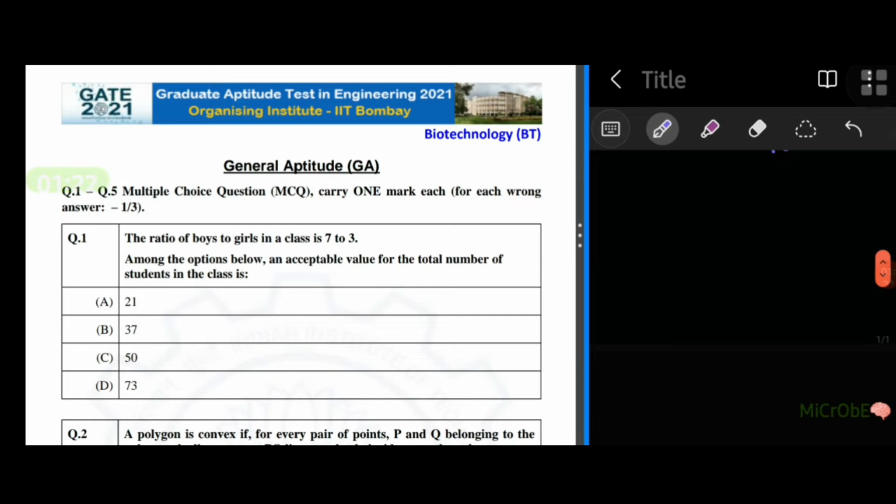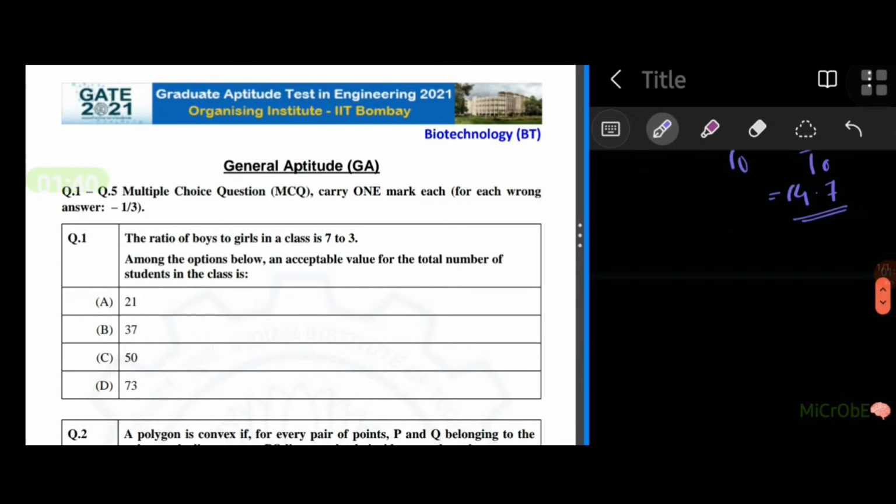Okay, so we have to check which of these numbers will give us this fraction. So let's try with the first option. A, 21 into 7 by 10 is 147 by 10, that is 14.7. So is that possible? We'll have 14.7 boys in a class? That's not possible because we need a whole number for the number of students in the class.